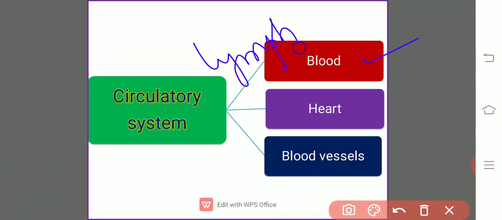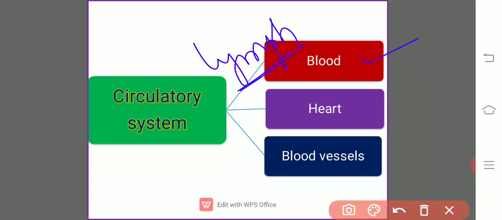Both of them are fluid connective tissues. In the higher organisms, blood flows in the blood vessels and lymph flows in the lymphatic ducts, and at a certain point the lymph possibly mixes with the blood.